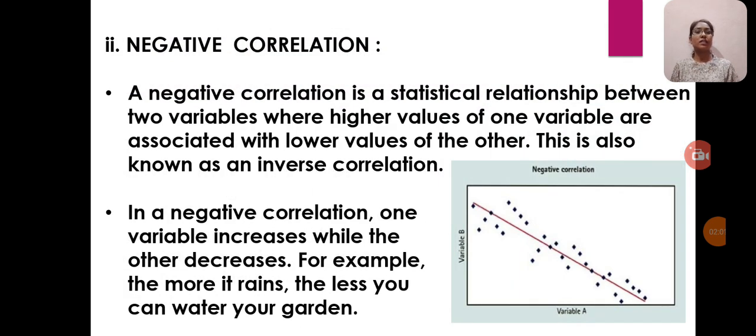And the second one is negative correlation. A negative correlation is a statistical relationship between two variables where higher values of one variable are associated with lower values of the other. This is also known as an inverse correlation. In a negative correlation, one variable increases while the other decreases. For example, the more it rains, the less you can water your garden. In the picture, I have given the graph of negative correlation.